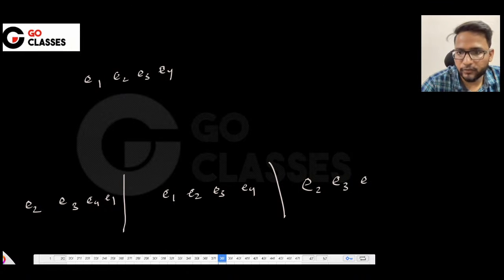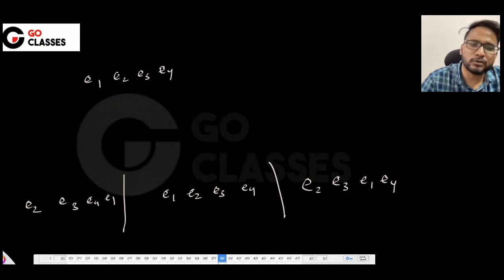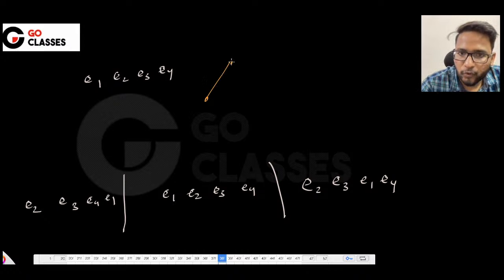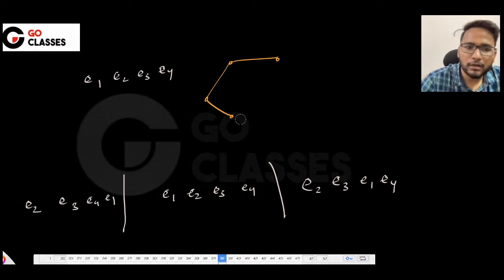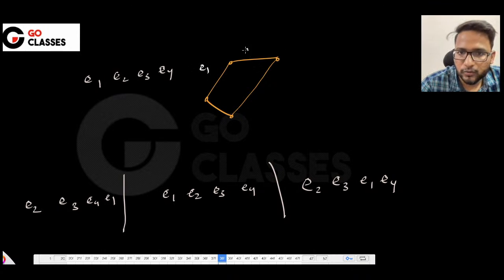So E1 and E4. Any order you can do, does not matter actually. So suppose you do this in this order. Now let's suppose there are only 4 vertices, 1, 2, 3, 4 vertices only, and then there are 4 edges, maybe something like this. Let's suppose this is E1, this is E2, this is E3, this is E4.